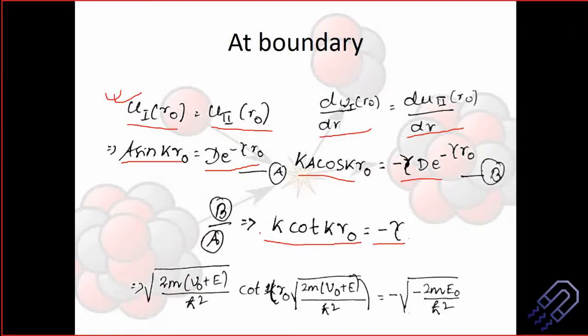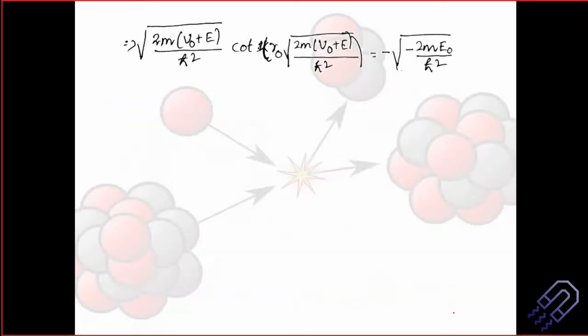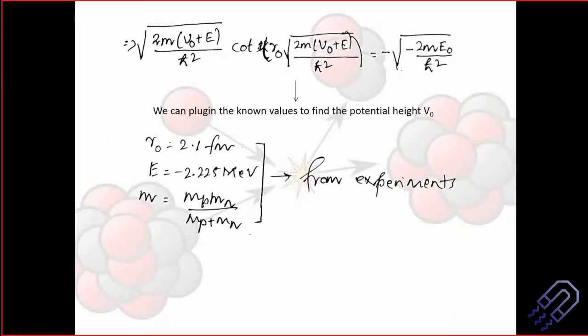Then we can put the value of k, and we have this equation, cot of k r naught, which we can replace with k. Then we replace the unknown quantities. We know that r naught and E are known from experiment.